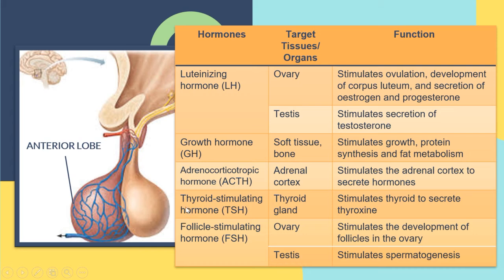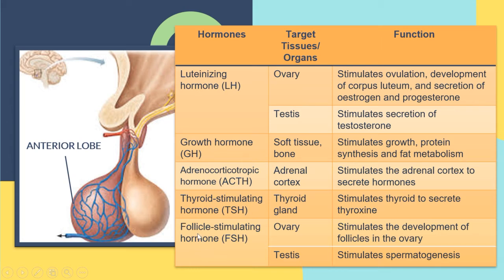Okay, then we go to the thyroid stimulating hormone, which is TSH. The target organ is the thyroid gland. It stimulates the thyroid to secrete thyroxine. Thyroxine refers to the hormone that's secreted by the thyroid. So the function of the TSH is just to stimulate the thyroid to secrete the thyroxine.